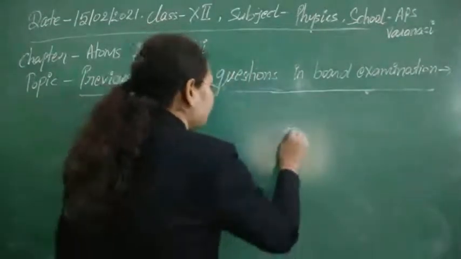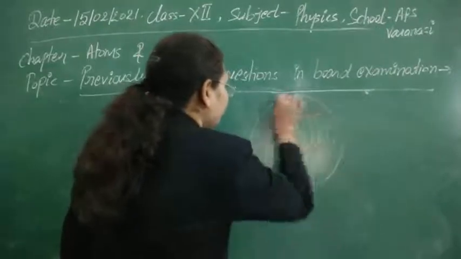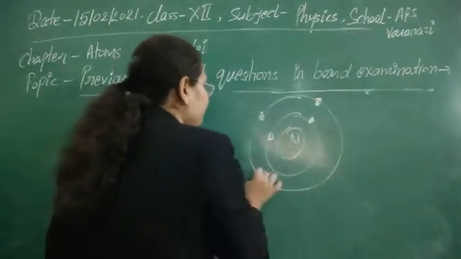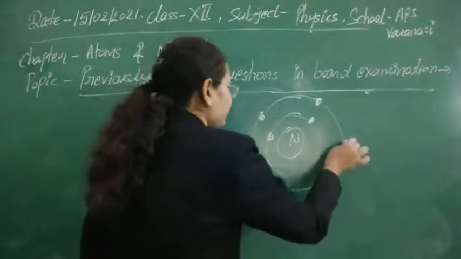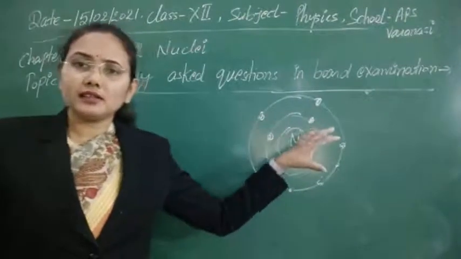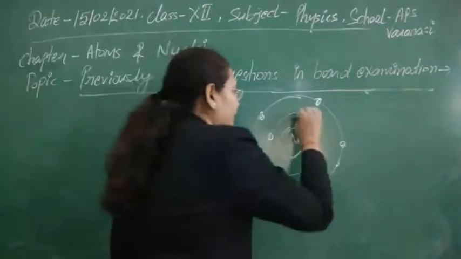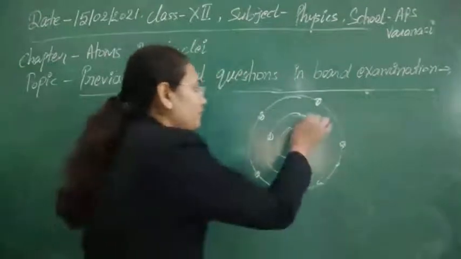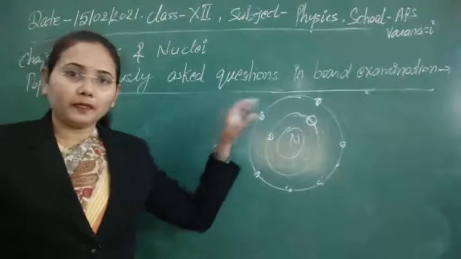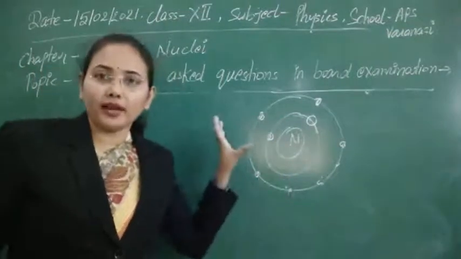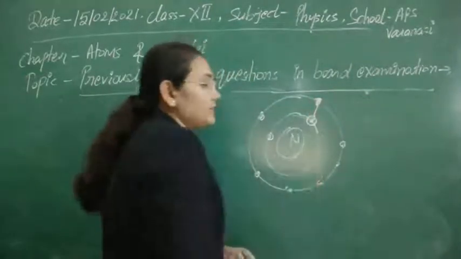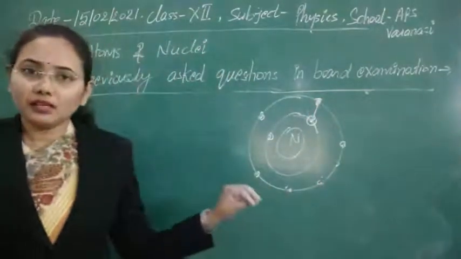Means if this is the nucleus, and electrons are revolving here in these circular orbits, then if a higher-energy accelerating electron collides with it and knocks out an electron here, obviously a vacancy is created in the inner core orbits. So another electron will have a tendency to fill up this vacancy so that the atom can be in a stable state.